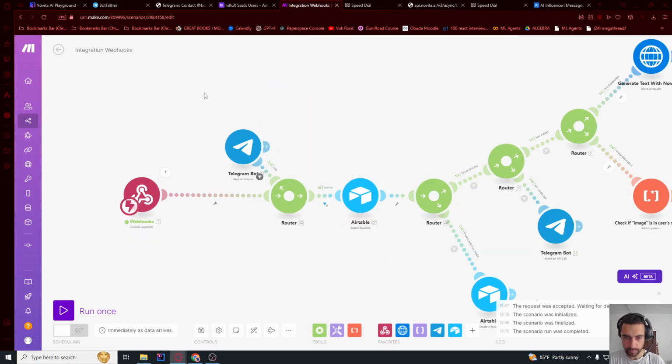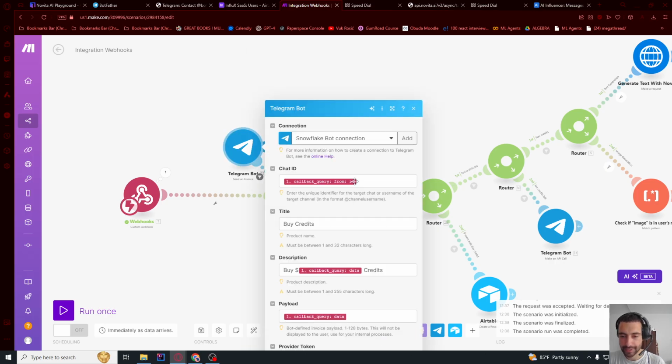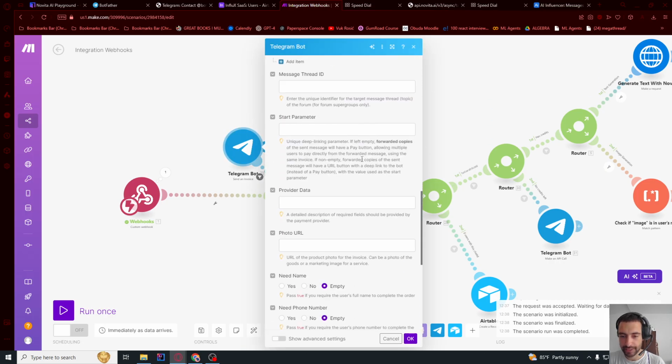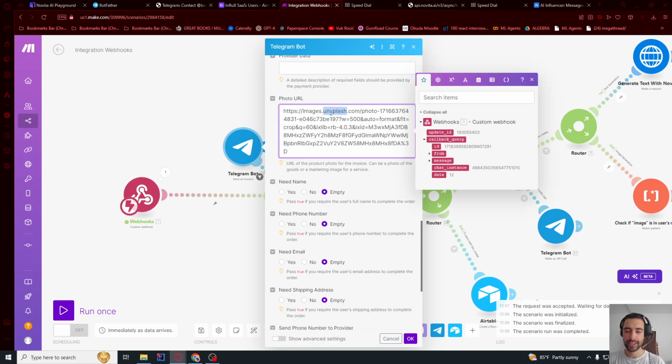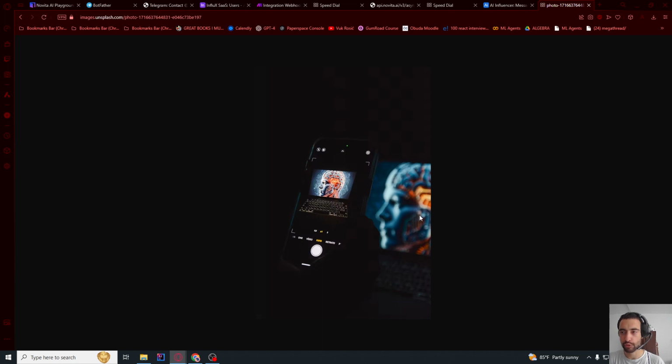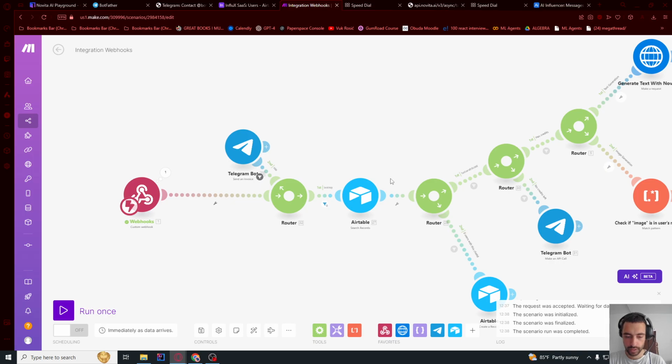Okay. And also I want to send some image in the, so it looks prettier in this invoice. Let's scroll down and paste photo URL. I just went to Unsplash. These are free images there, and then I right click the photo and clicked copy photo address, and then you get this photo address. Press OK, but make sure to paste it here. So if you paste it here, you should see the photo. If you don't see the photo, the address doesn't work, it will cause problems for you. So just paste it into your browser and search for it to see if you can get it.